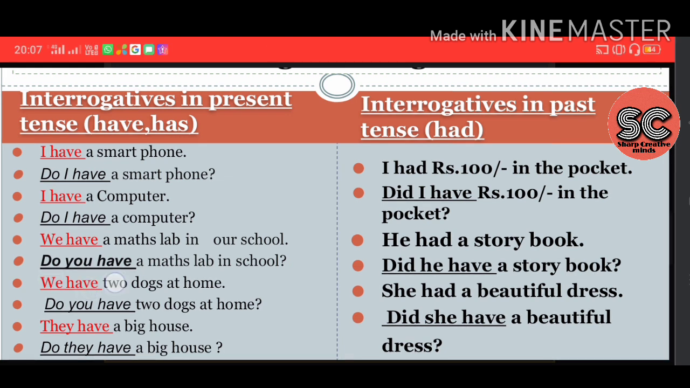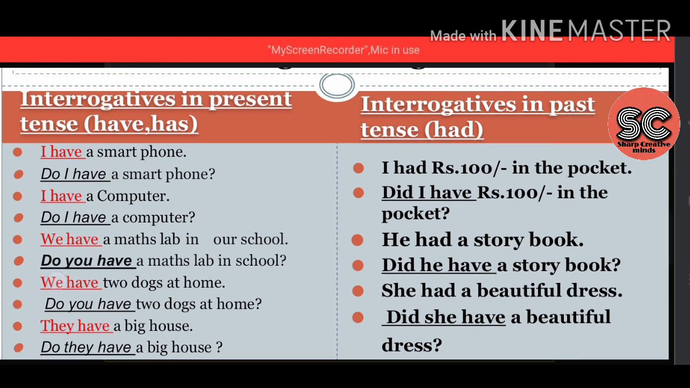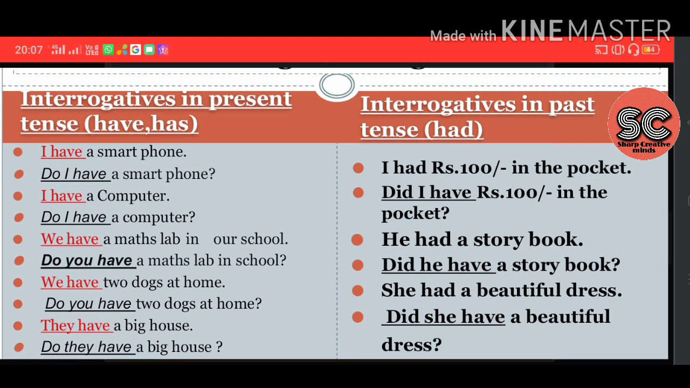We have 2 dogs at home. So we will get converted to, exactly, you are guessing exactly right. We will get converted to you, and before you, you will add do. So do you have 2 dogs at home? If you have them, you say yes. If you don't have, you will say no. So, they have a big house.